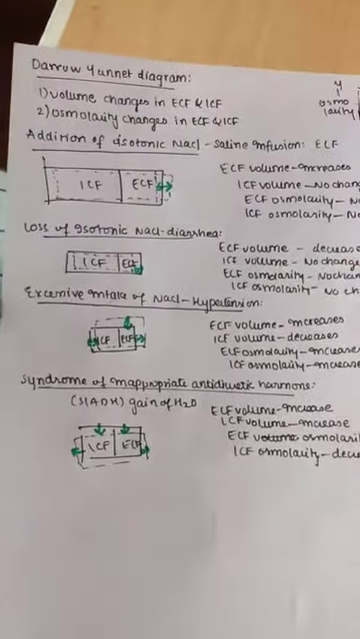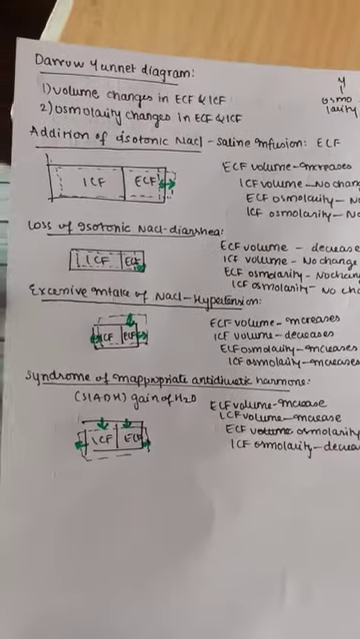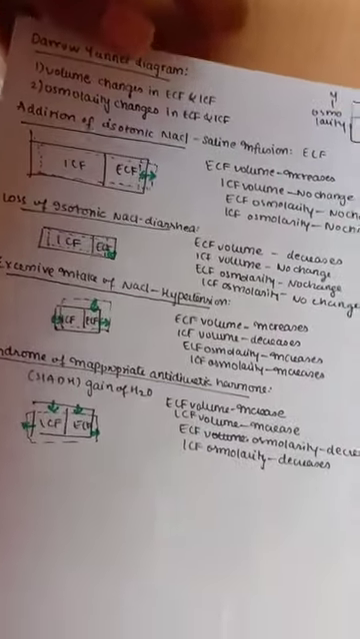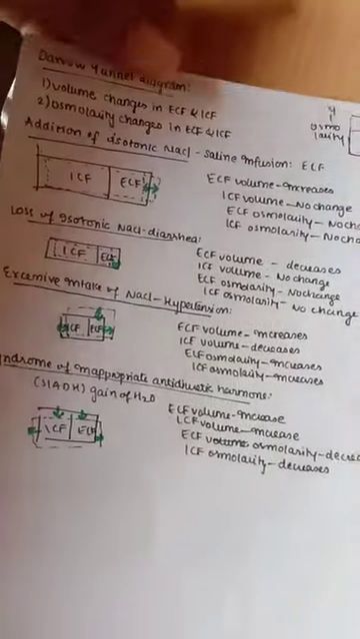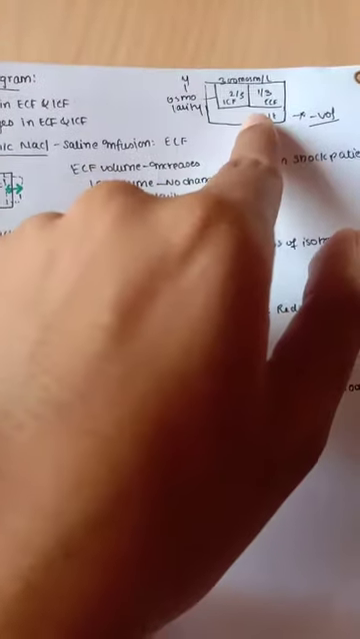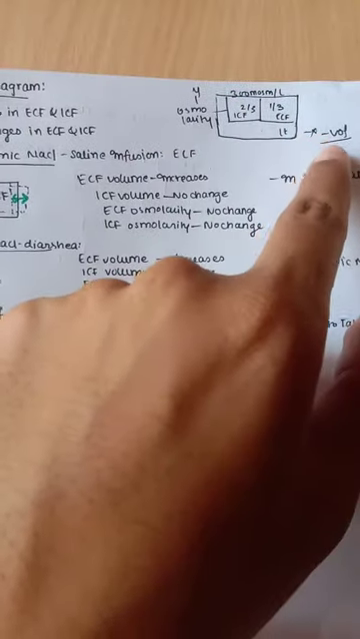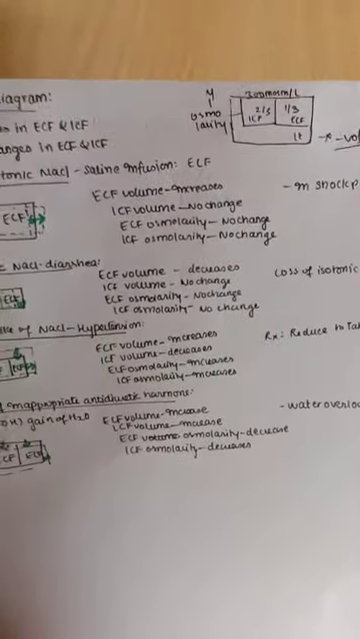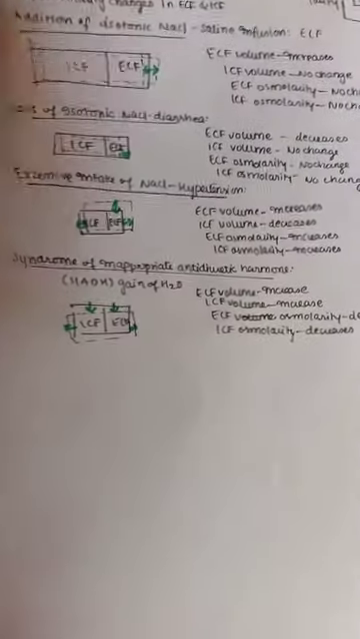escaping towards the extracellular fluid. And here we have our Darrow-Yannet diagram, a very important diagram and also very simple. The volume changes in the extracellular fluid and intracellular fluid are noted here, and osmolarity changes are also kept in mind. This is a basic diagram: 1/3 extracellular fluid, 2/3 intracellular fluid, and a graph with x-axis and y-axis. The x-axis shows the volume, the y-axis shows the osmolarity, and normal osmolarity is 300 milliosmoles per liter.